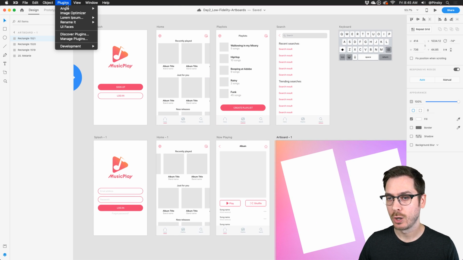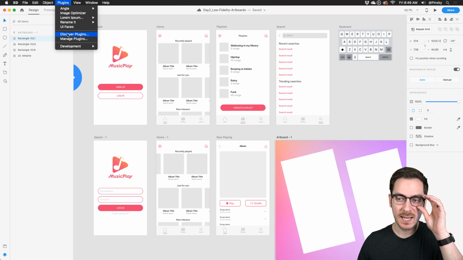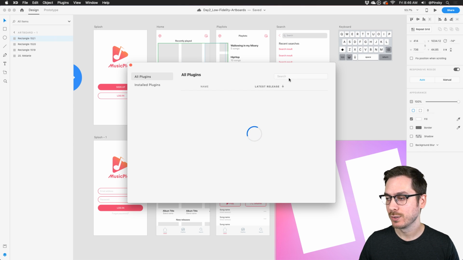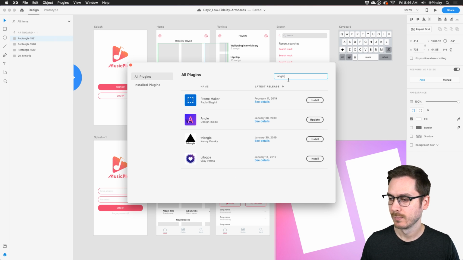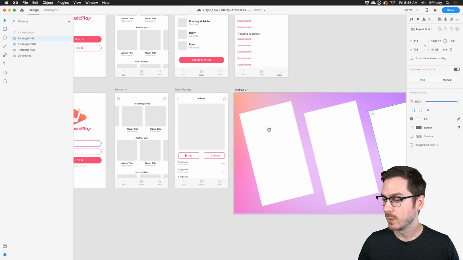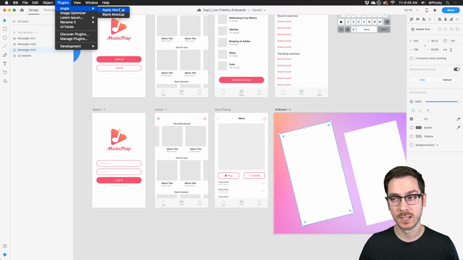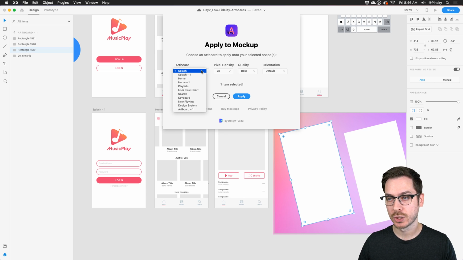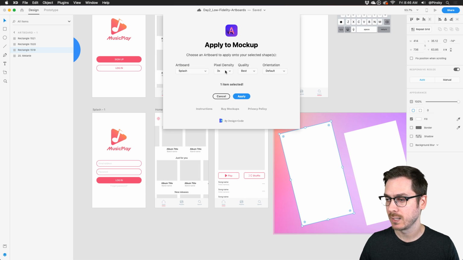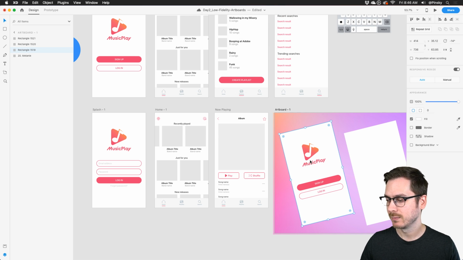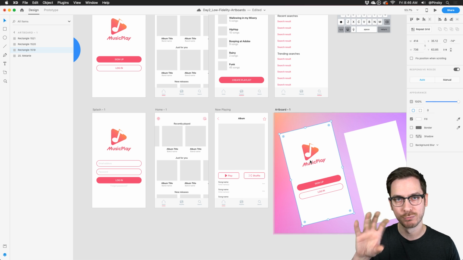So there's a great plugin called Angle. If you haven't used plugins yet, definitely hit that Discover Plugin button, and then you can search Angle. And that's the one right there. So install, oh, there's an update. I'll get to that later. So what we're gonna do, we're gonna select the first rectangle, go up to the plugins menu, go to Angle, and then apply Mockup. And this will allow me to select which screen I want to choose. I'm gonna select the splash screen. Not worried too much about the pixel density, because it is pretty much the same size as that artboard, and then apply. And it's gonna basically take that artboard and pop it in that little rotated rectangle.